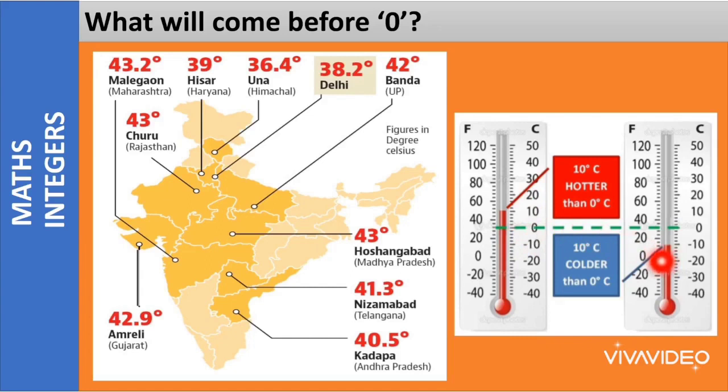But in the same way, when I say -10 degrees Celsius, I mean that the temperature is 10 degrees Celsius colder than 0 degrees Celsius. Understood? When I say minus, I mean that it is colder than 0. When I say plus, it means that it is hotter than 0. When I say the temperature in minus, I mean that it is colder than 0.